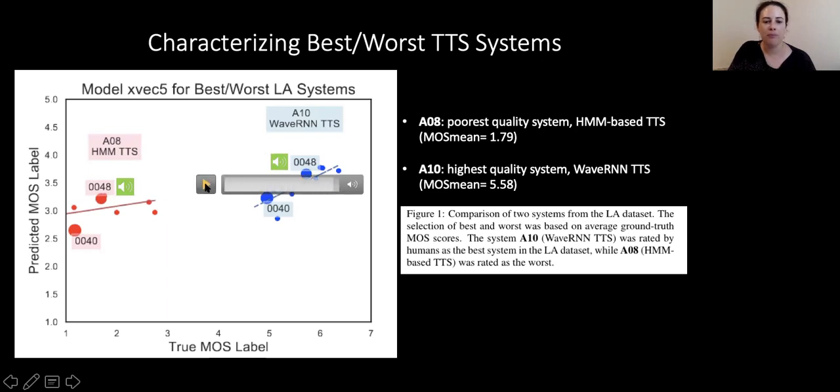Dialogue is the key. Okay, that is the Wave RNN, and here's the HMM. Today will tell. Let's get a little bit more buzz.